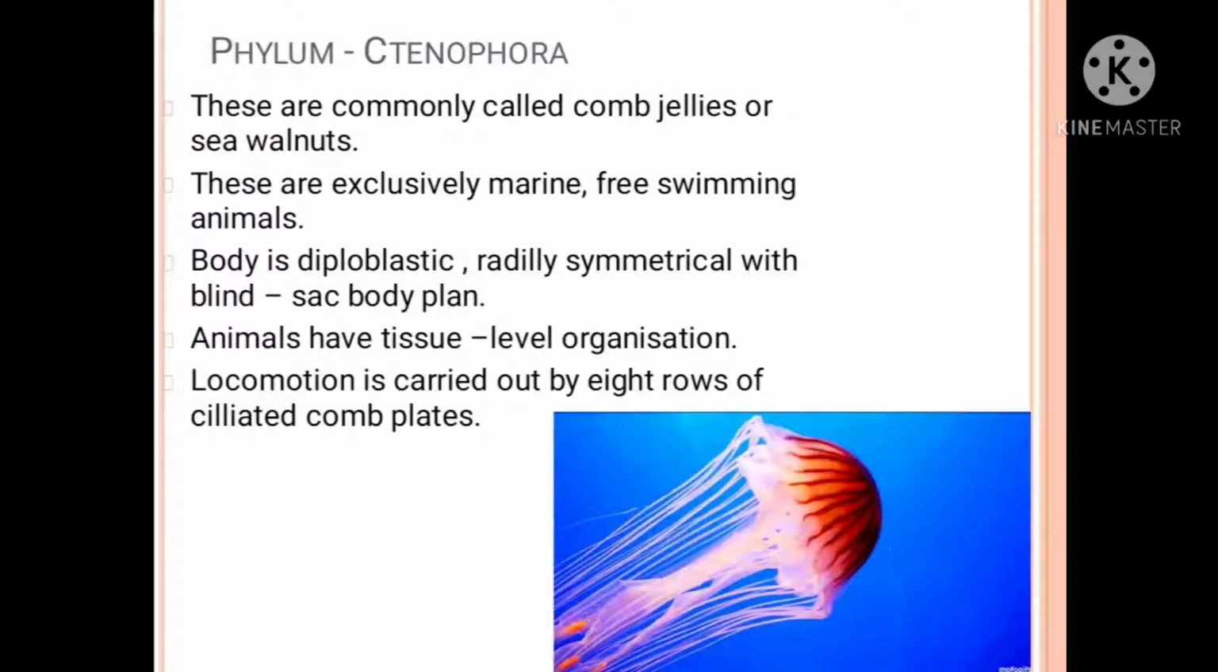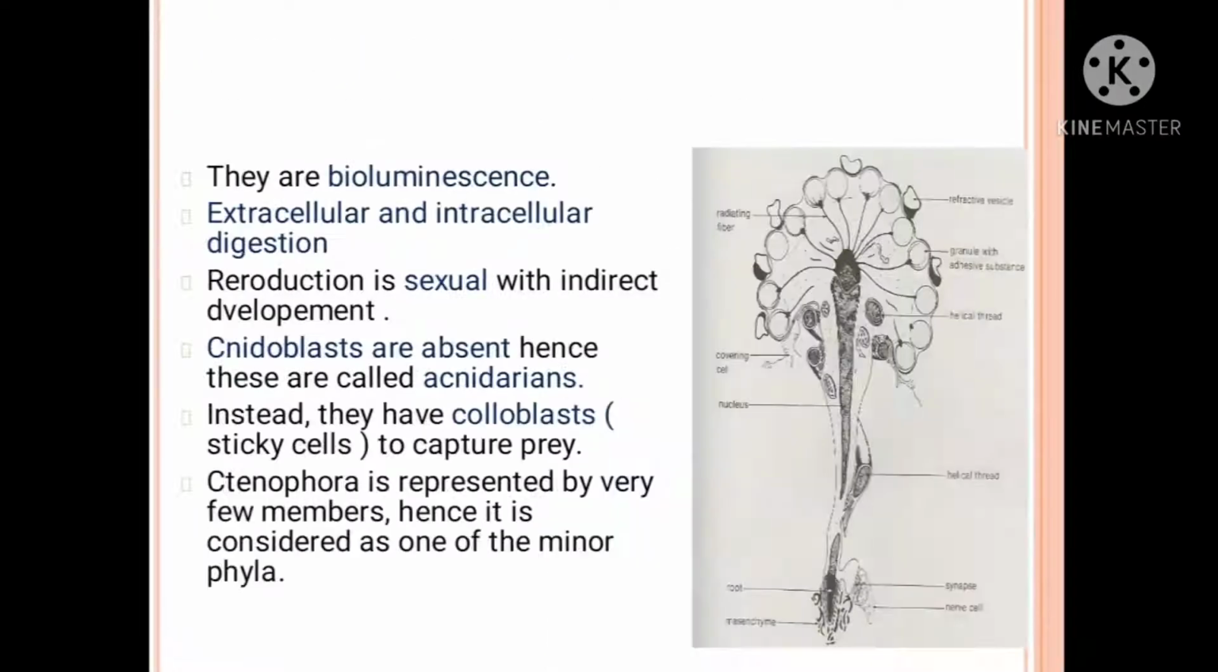Once again I'll read it. Body is diploblastic, radially symmetrical with blind sac body plan. Animals have tissue level organization. Locomotion is carried out by 8 rows of ciliated comb plates. You can see in the diagram, it is shown, and I am showing you a small video. See how the locomotion process takes place. So this locomotion is carried out by the 8 rows of ciliated comb plates.